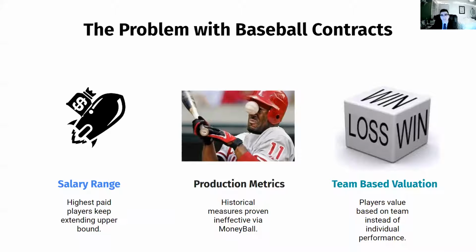Second, production metrics proven by various research data analytics in the last few years have shown that historical measurements such as slugging percentage or batting averages are just ineffective. Classic examples, Moneyball. Third, we'll talk about team-based valuations. Previously, historically, they've always valued players based on how the team did instead of how the player is doing.